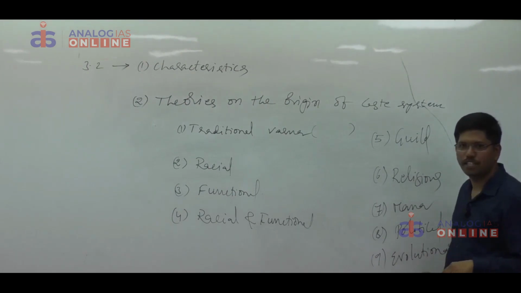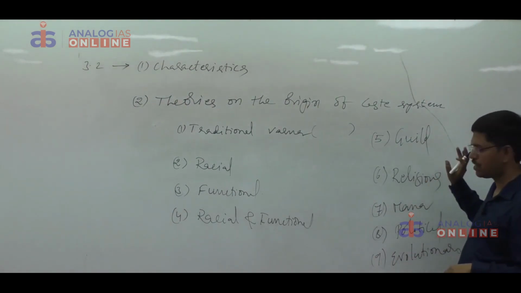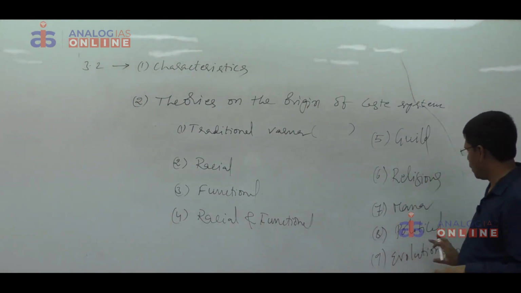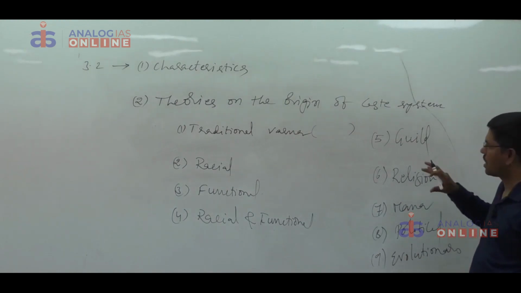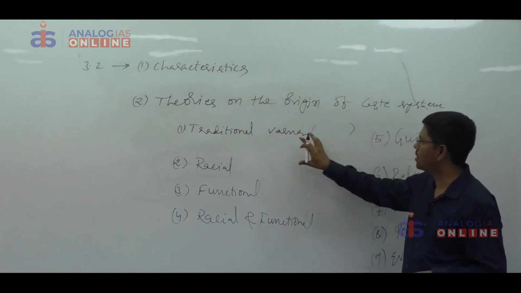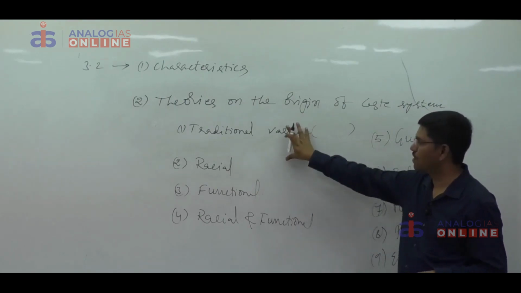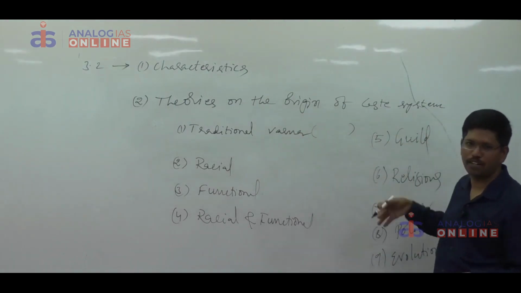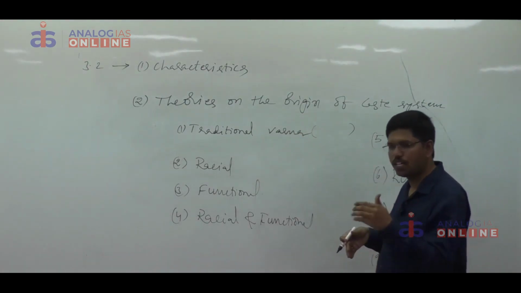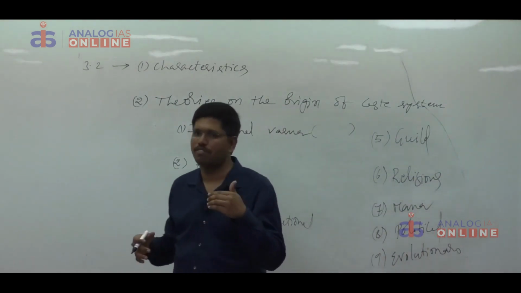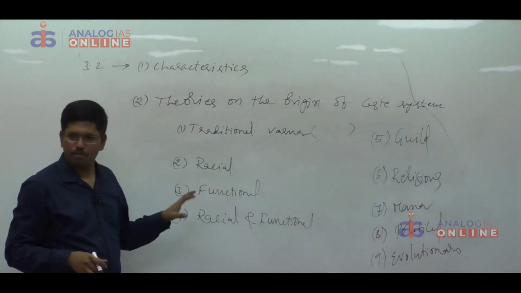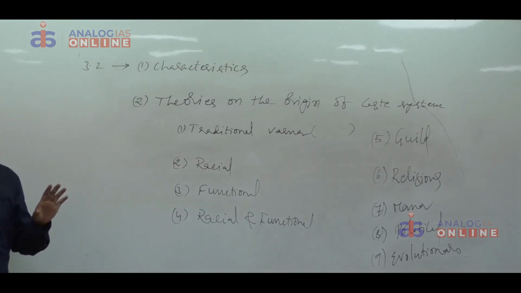And evolutionary theory, according to Denzil Ibbetson and according to Hutton, holds that different factors were involved. The caste system did not come into existence because of any one of these factors, but because of many factors. The caste system evolved gradually over a period of time because of the interaction of many factors. If you write briefly like this, that is sufficient.